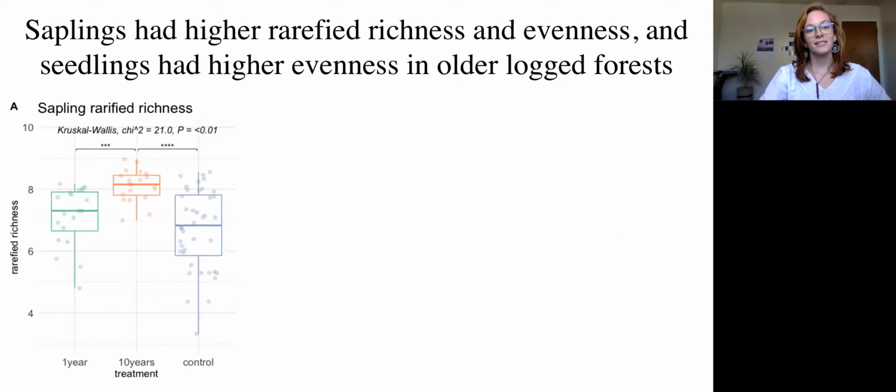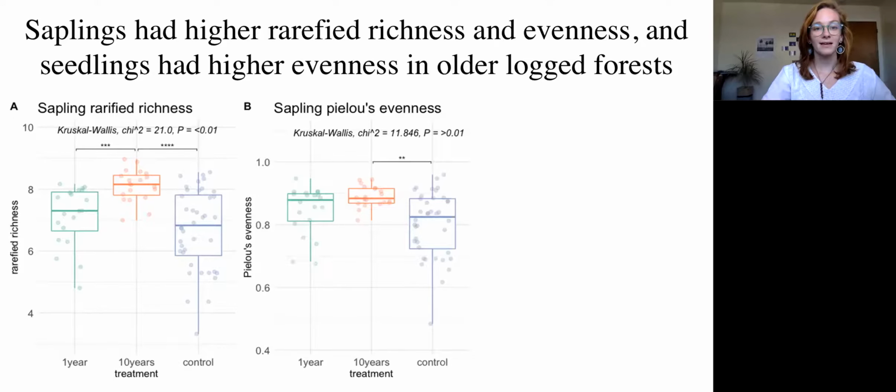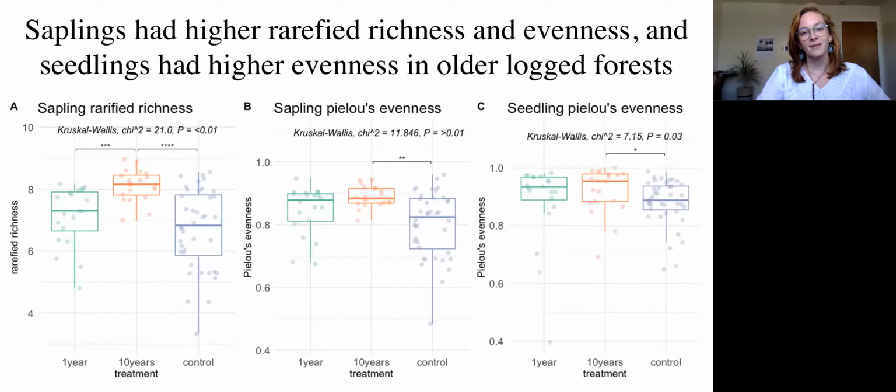We also found that saplings had higher rarefied richness in the 10 years since logged plots, and that saplings had higher species evenness in the 10 years since logged plots than in control plots. Similarly, we found that seedlings had higher evenness in the 10 years since logged plots as well.